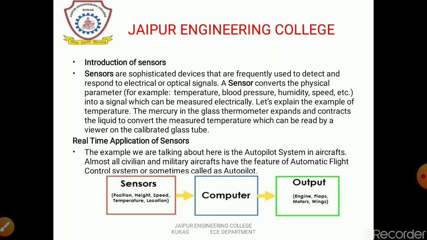It collects this data and transmits it to the computer system. Then the computer system collects this data from the sensors and operates according to the provided operation, which is already inbuilt or programmed in the computer system. According to that program, the system operates on this particular information provided from the sensor and instructs the system, as an output, to operate the aircraft in autopilot mode.